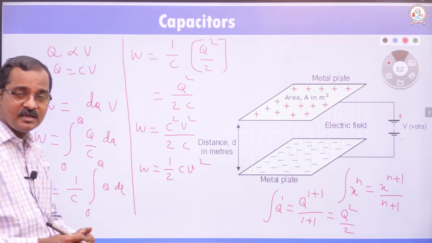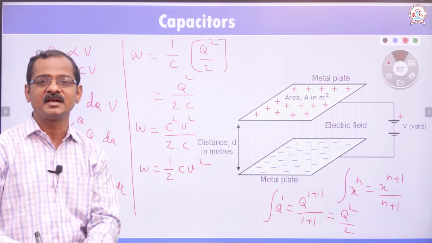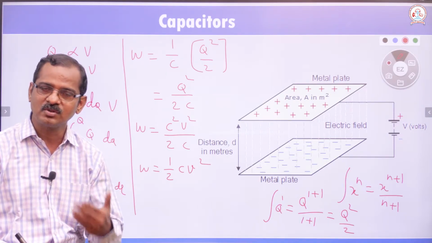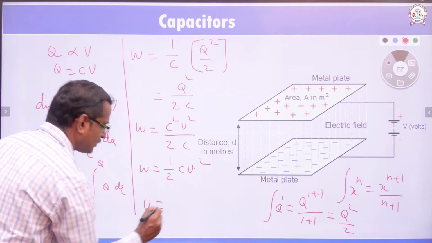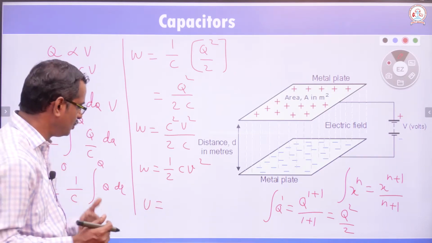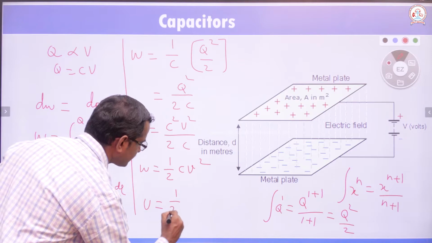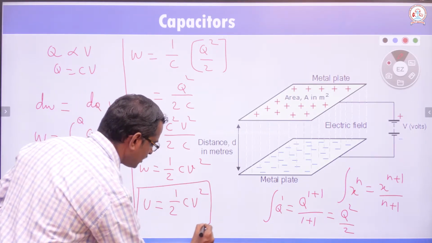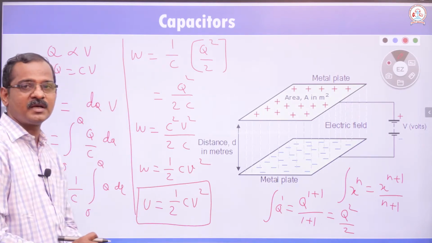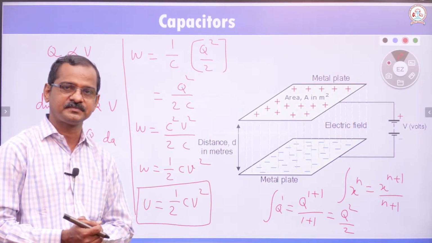This total work done is stored as electrostatic potential energy in the capacitor. Generally we represent the potential energy with the letter U. U is equal to half CV square, the energy stored in the capacitor.